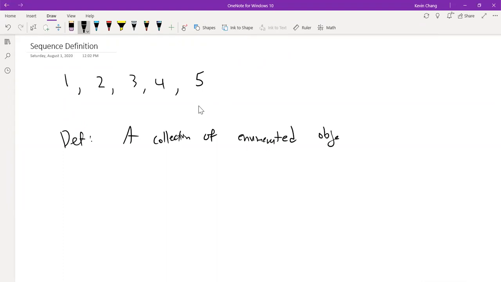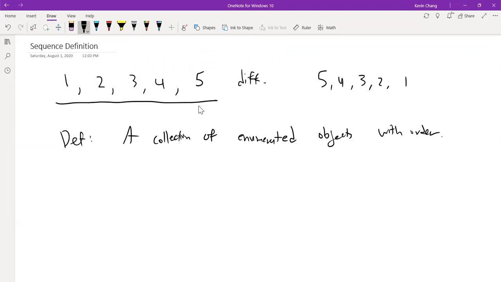Enumerated objects with order. For instance, the sequence 1, 2, 3, 4, 5 is going to be different from the sequence 5, 4, 3, 2, 1. Even though they consist of the same numbers, it's only because their order is different that they are different sequences. What enumerated means is that I can say, let's look at this sequence right here that I'm underlining. The third number in this sequence is the number 3.